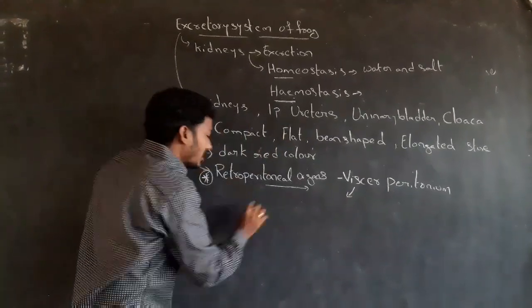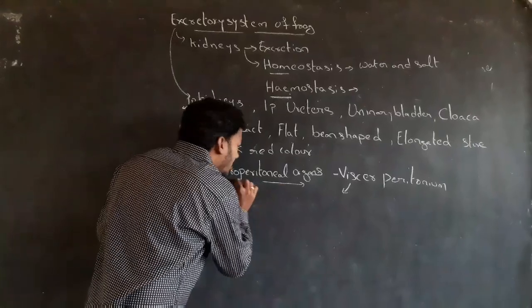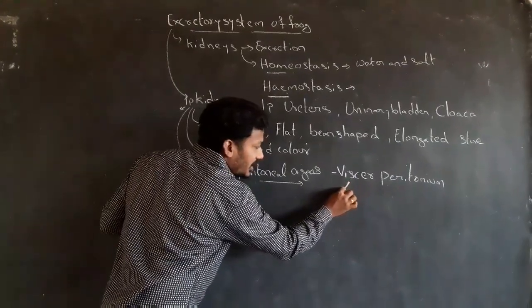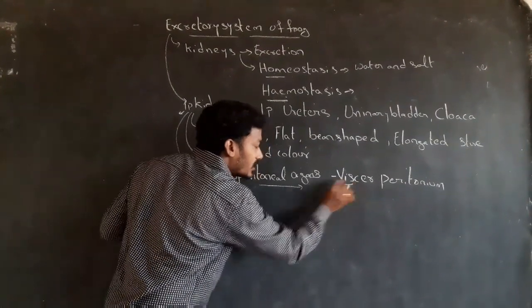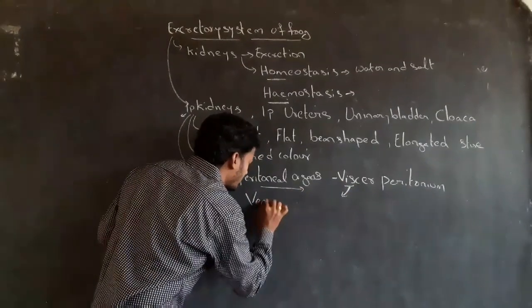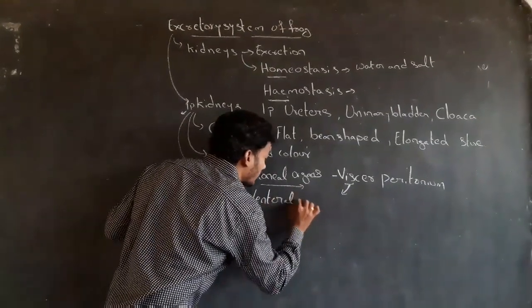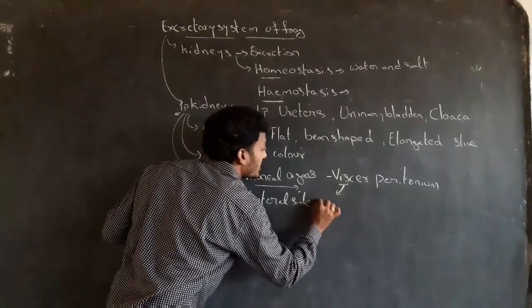In kidneys, the visceral peritoneum covers only the ventral side of the kidney.